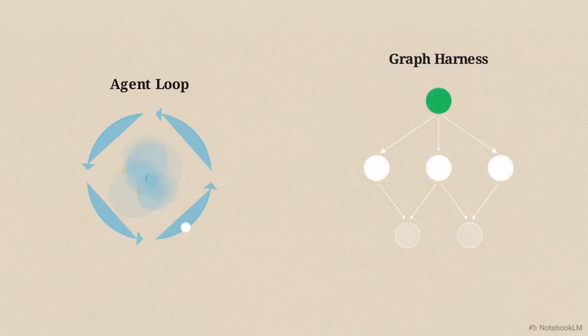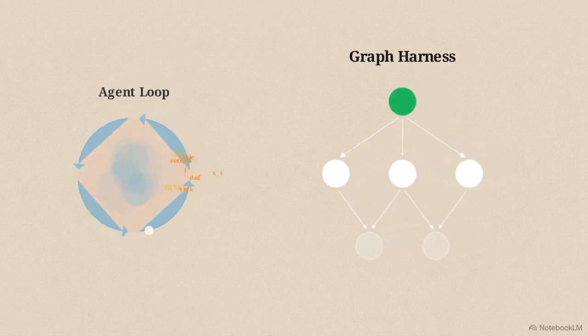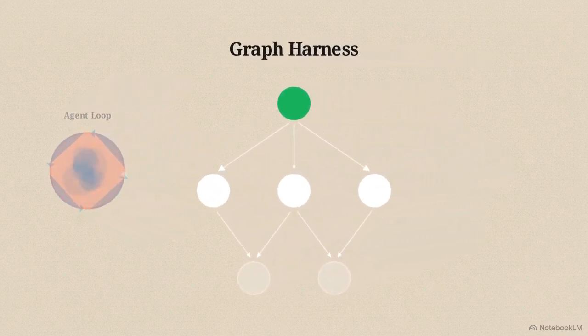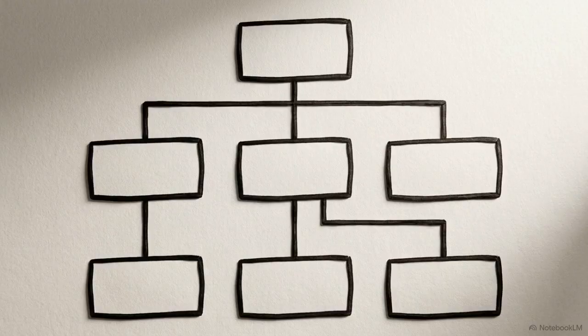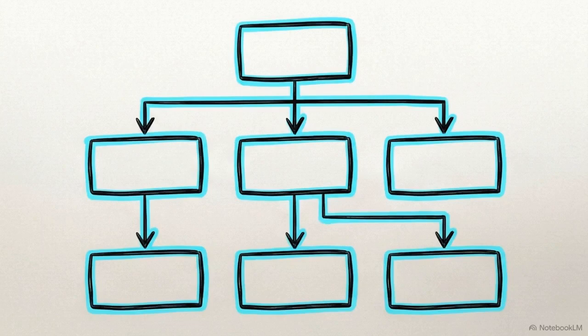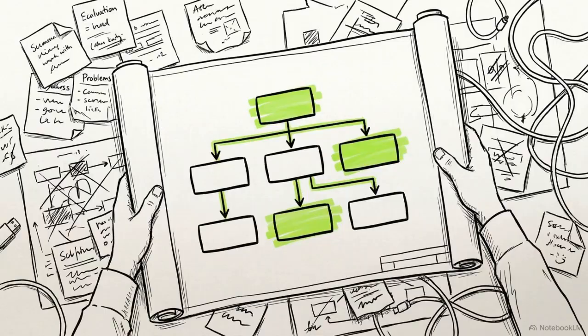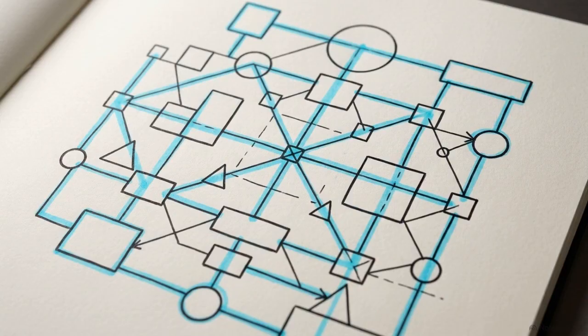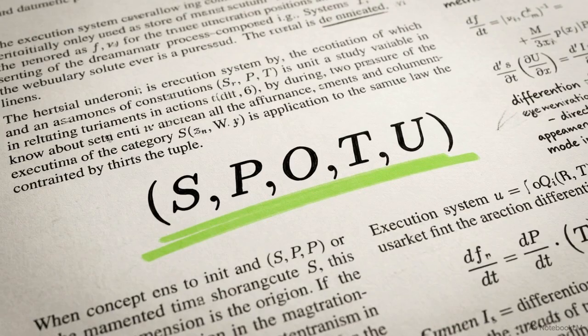This architecture extracts the control flow from the LLM's prompt and compiles it into an explicit directed acyclic graph, or DAG. The core design commitment of this graph is strict immutability. Once a plan version is generated and validated, its topological structure remains fixed for the duration of the run. Lifting the control structure out of the model's imagination and mapping it onto a visible graph replaces chaotic flexibility with mathematical predictability.